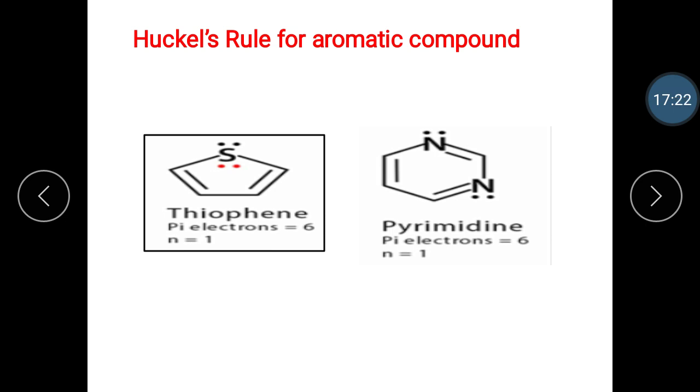Then the next example is pyrimidine. It is a planar conjugated system with 6 pi electrons, 4n plus 2, n is equal to 1, with 6 electrons from the 3 double bonds and no electrons from the lone pairs of the 2 nitrogens, as both nitrogens are associated with double bonds, so it is aromatic.